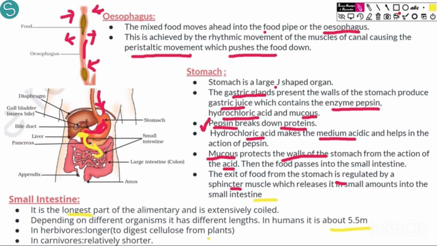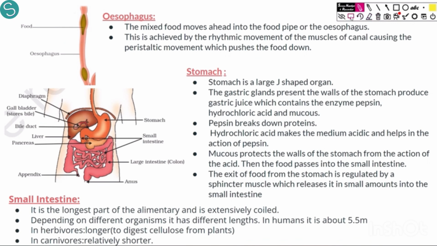In herbivores it is longer because herbivores consume plants. Plants have cellulose, which is difficult to digest. Because it is difficult to digest, we need a longer small intestine. In carnivores it is relatively shorter than in herbivores, but in humans it is approximately 5.5 meters. So the small intestine is one of the longest parts of the alimentary canal.